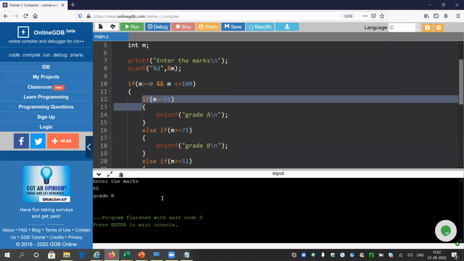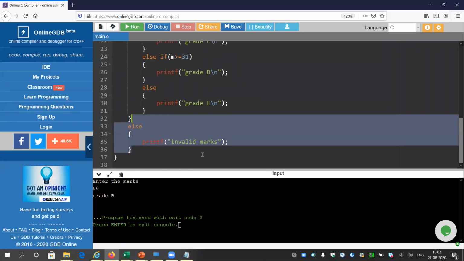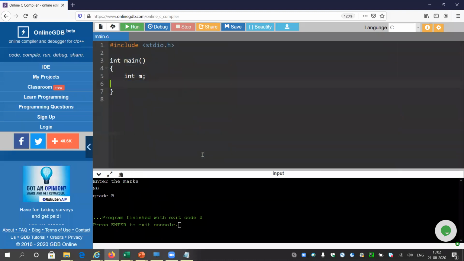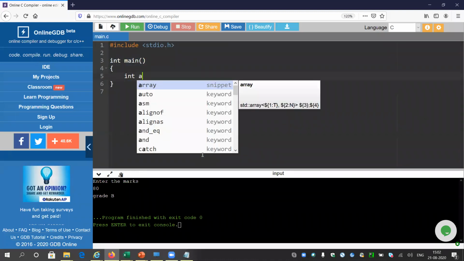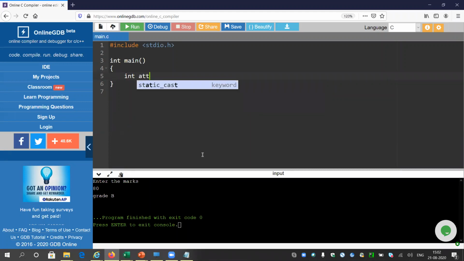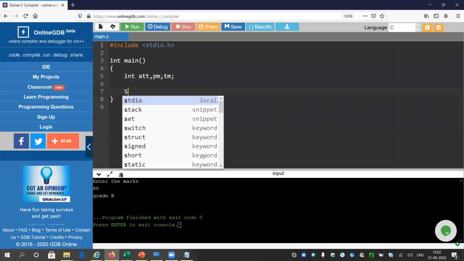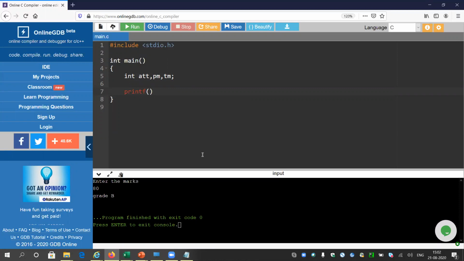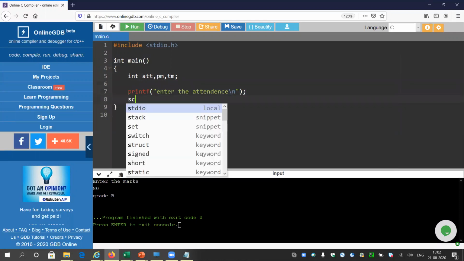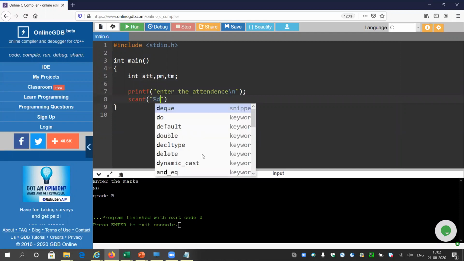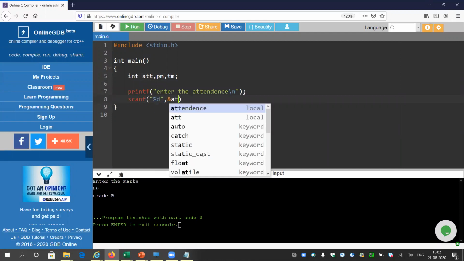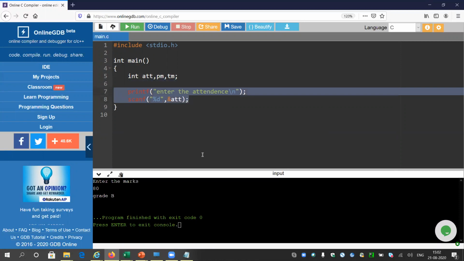So let me write the program once again and let me delete all of them. I will introduce 3 different variables here: ATT for attendance, practical marks and theoretical marks. Now I will again prompt with a message like enter the attendance, scanf percentage d ATT, which means attendance, and I am going to copy and paste these lines.